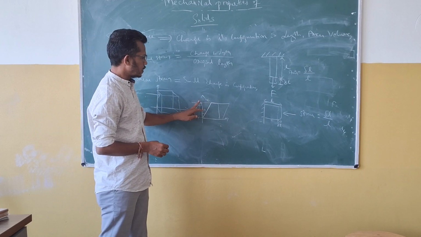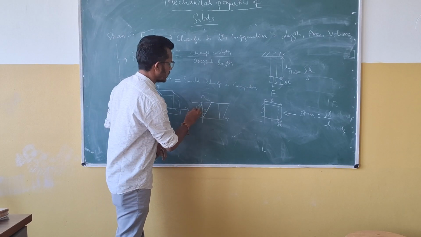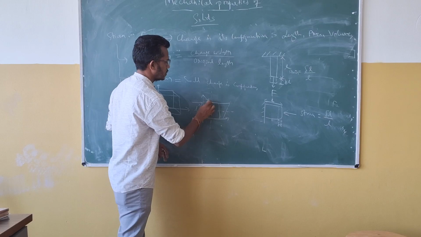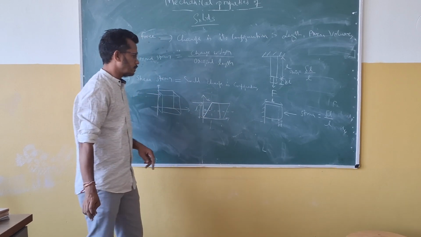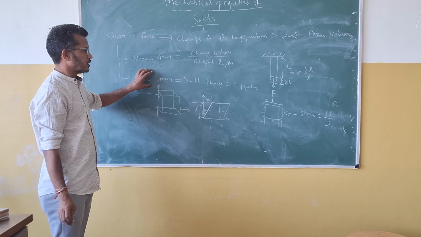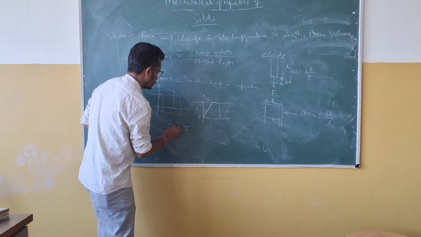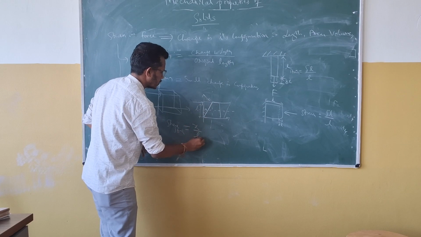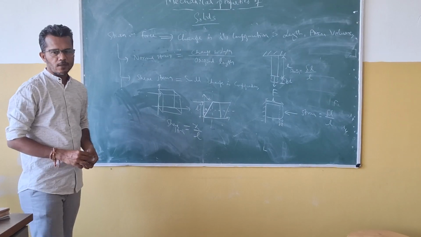See, this force is parallel to the principal axis. So this is the object, and the object has a principal axis. This is vertical and this is horizontal. This force is parallel to the principal axis, so this is a shear strain. The formula for shear strain is x divided by L. And the last one is volumetric strain.